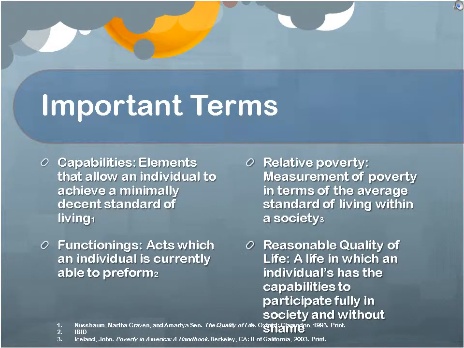The following are important terms in our discussion of poverty. Capabilities are those elements that allow an individual to achieve a minimally decent standard of living. An example of this is access to a standard of education, which provides a child the skills to be able to fully participate in society as an adult. Functionings are those acts which an individual is currently able to perform. An example of this is Mary, who's fluent in Spanish. Her functioning is that she can converse with other Spanish speakers.